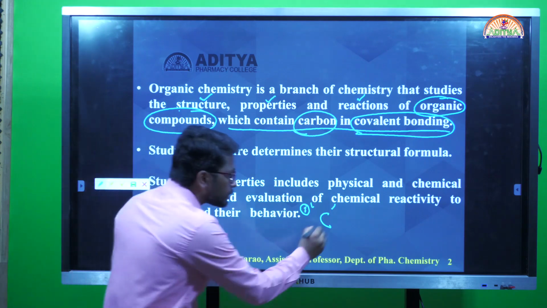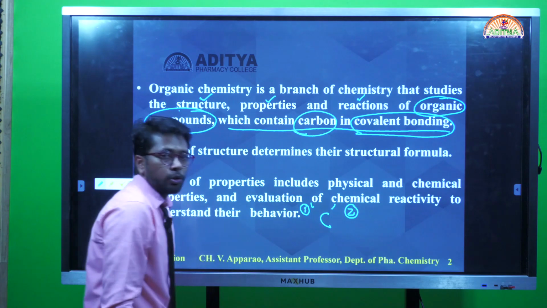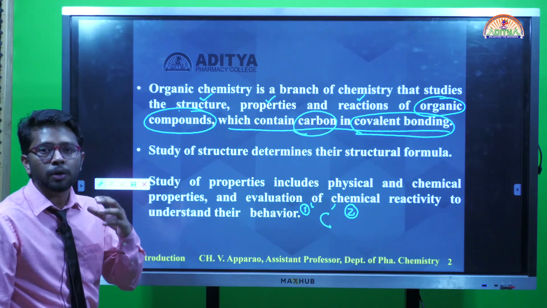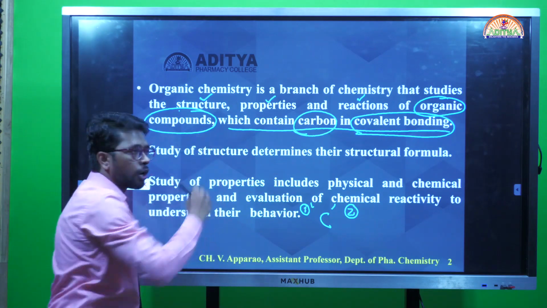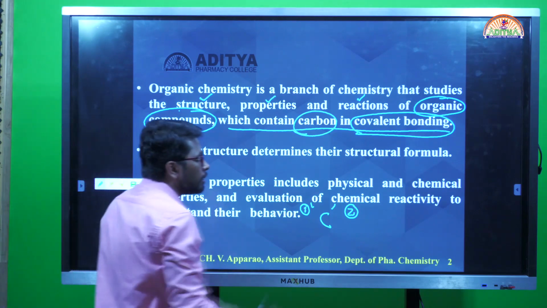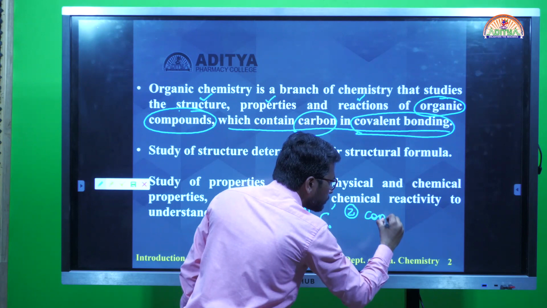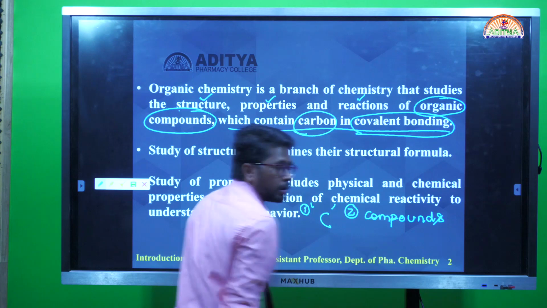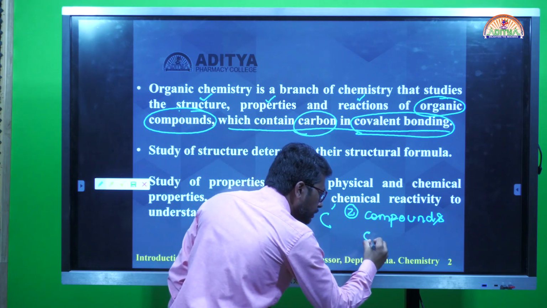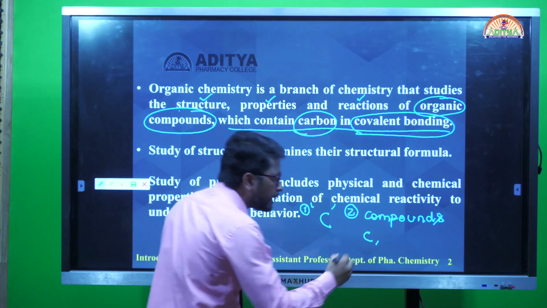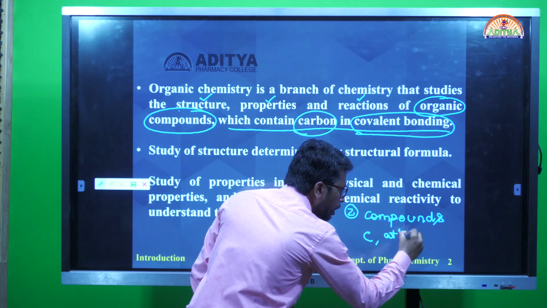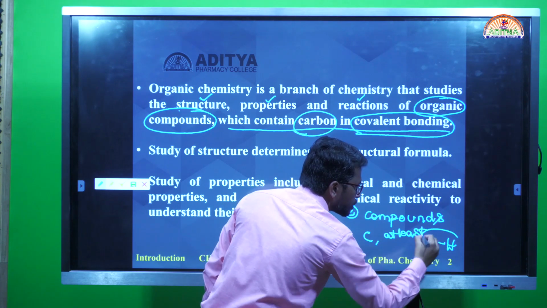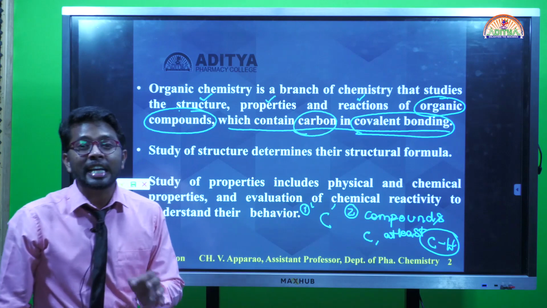The second theory: more specifically, the definition of organic compounds is updated as those compounds having carbon, and at least one carbon hydrogen sigma bonded system, one carbon hydrogen single bonded system.